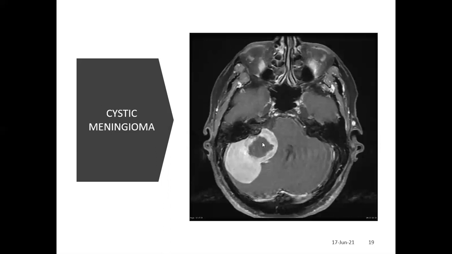Cystic meningioma has cyst formation inside the meningioma. You can see that the cyst is surrounded by active meningeal proliferation, and this is brilliantly enhancing. This is called cystic meningioma.